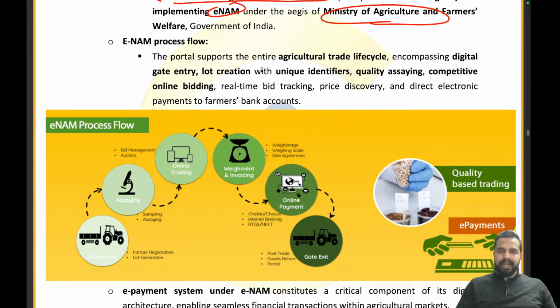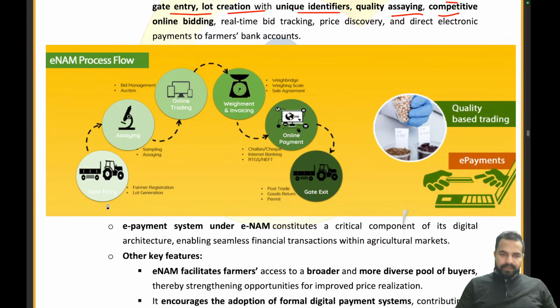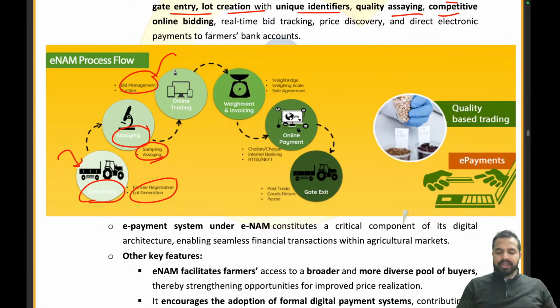So here the portal supports the entire agricultural trade life cycle, encompassing digital gate entry, lot creation with unique identifiers, quality assaying, and competitive online bidding. You can see here from this particular workflow, my dear friends, first of all, the farmer is entering the gate in the market, right? Farmer registers his lot. Then sampling and assaying of the produce is done. Then there is bid management and auction. Online trading of his lot takes place.